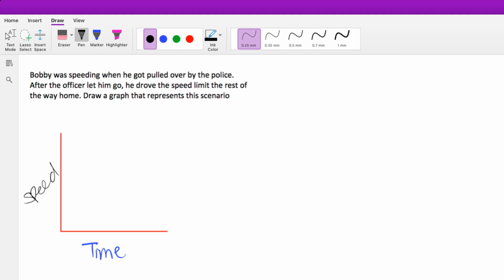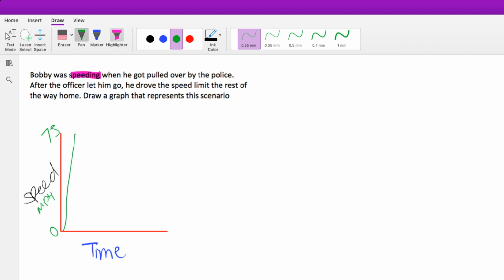Okay. So let's say up here is 75 miles, and down here is 0 miles per hour. I'll put miles per hour here as our unit. The first thing that this problem tells us is Bobby was speeding. Okay, so Bobby was speeding. So he went 0 to 100 real quick, or 0 to 75.